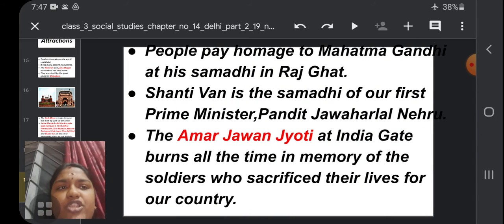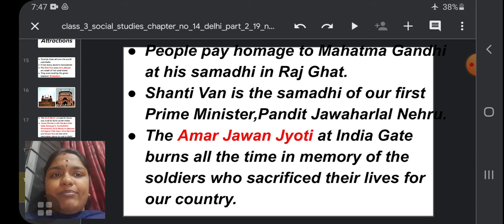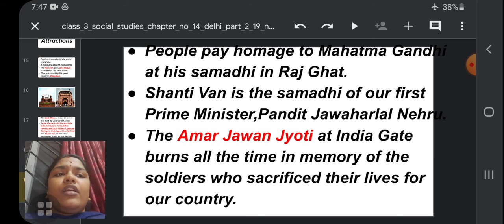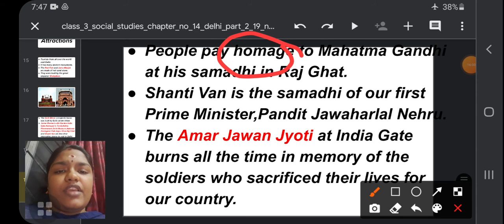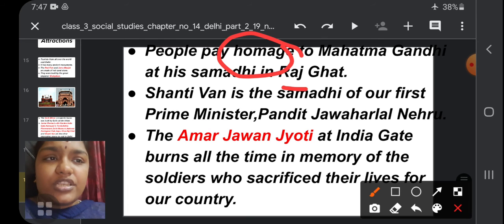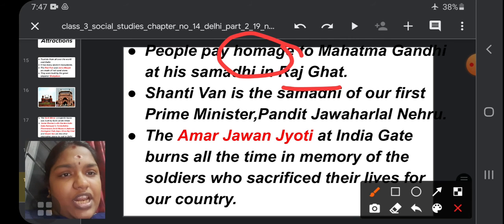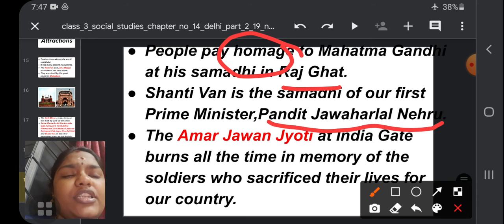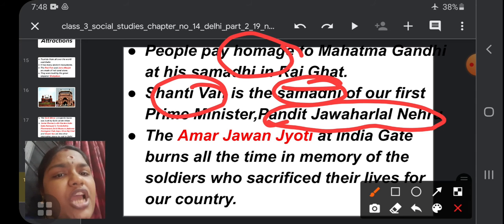People pay homage to Mahatma Gandhi at his Samadhi in Rajghat. They go and pay homage to Mahatma Gandhi ji at his Samadhi in Rajghat. And the second one, Shantivan, is the Samadhi of our first Prime Minister, Pandit Jawaharlal Nehru. Where is Pandit Jawaharlal Nehru's Samadhi? It is in Shantivan.